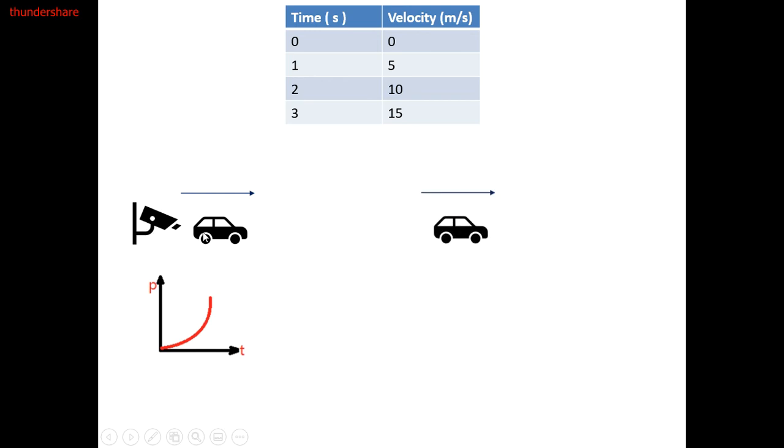Or another case, that the car is behind the observer, but it is moving in the same direction of the observer. Try to understand what I'm saying. The car is behind the observer, but it is moving in the same direction. So velocity is positive, and we said that both of them have the same values of the table.